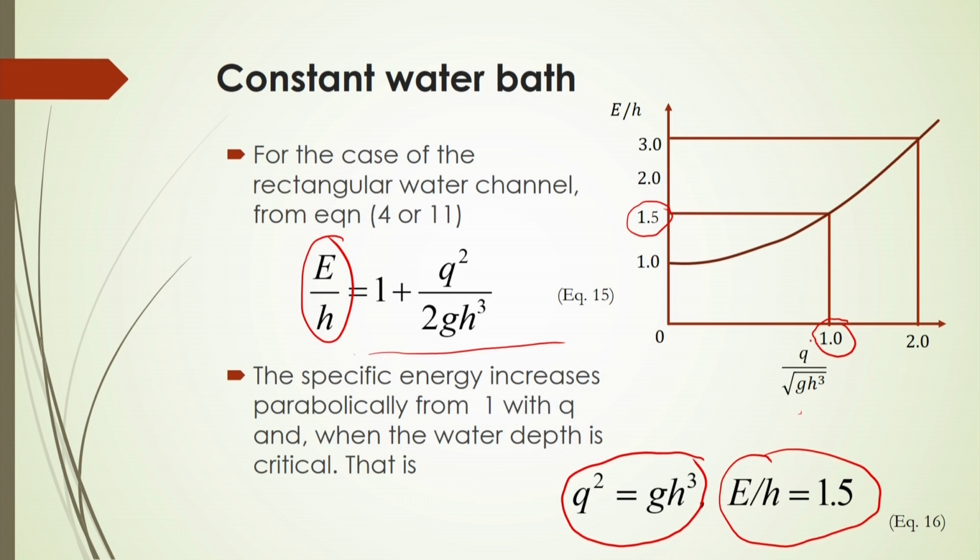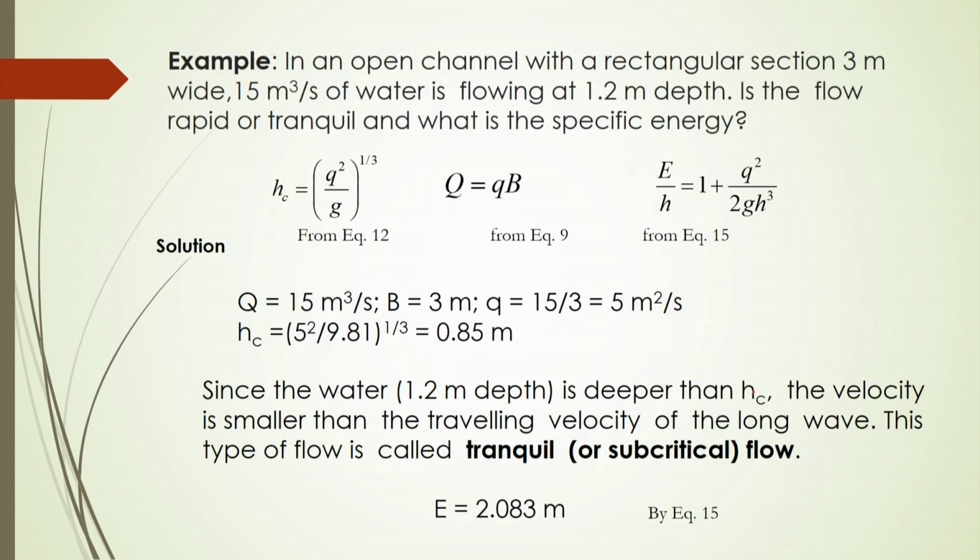Similarly, if you change this q value, and q becomes equal to 2 into root over g H cube, then you will have the value of E by H equal to double of the critical water depth. So, if you double this q, then immediately you can calculate what should be the critical water depth in the channel from this relationship.